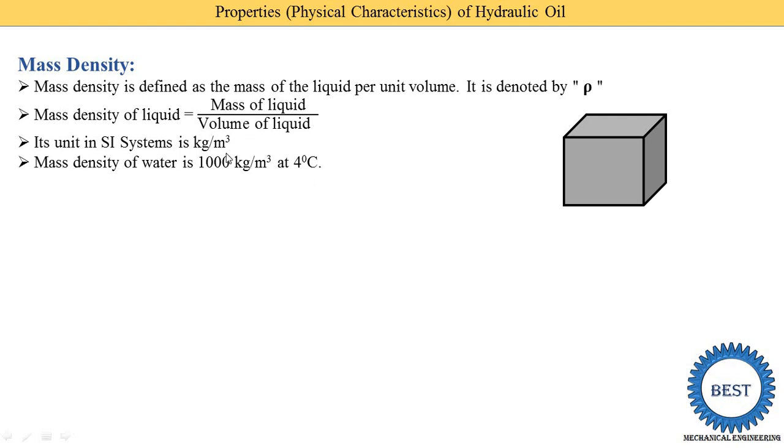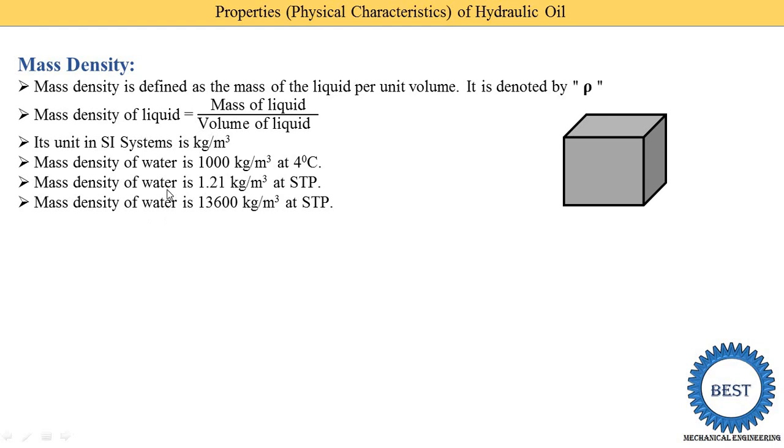Now what does this 1000 kg per meter cubed indicate? It depends on the tank size. If every side is 1 meter, then we are able to store 1000 kg of water. If the tank size changes, for instance from 1 meter to 2 meters, then we are able to store 2000 kg of water. Now the mass density of air is 1.21 kg per meter cubed at standard temperature and pressure. It means in this 1 meter cubed tank we are only able to store 1.21 kg of air.